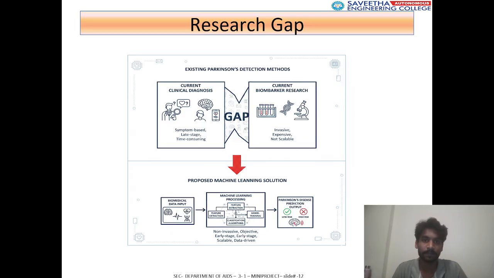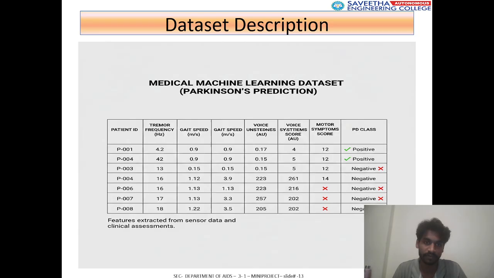Existing Parkinson's disease methods include current clinical diagnosis, which is symptom-based, largely subjective and time-consuming, and current biomarker research, which is an advanced exam but not scalable. The proposed machine learning solution takes biomedical data as input, followed by machine learning processing such as feature extraction, model training and classification algorithm. The Parkinson's disease prediction output shows low risk or high risk. It is non-invasive, objective, early-stage, scalable and data-driven.